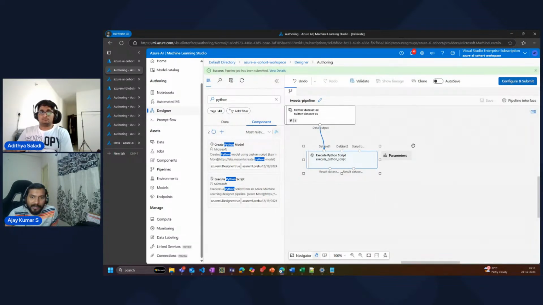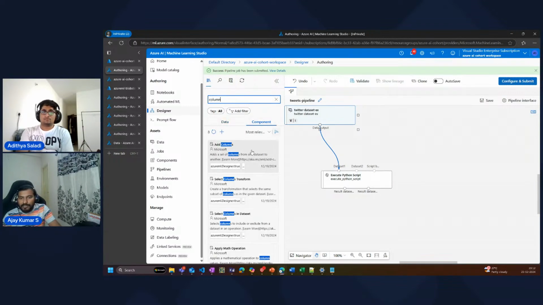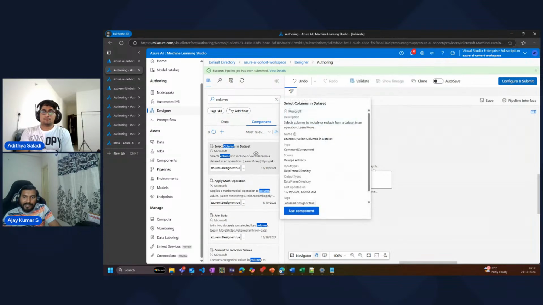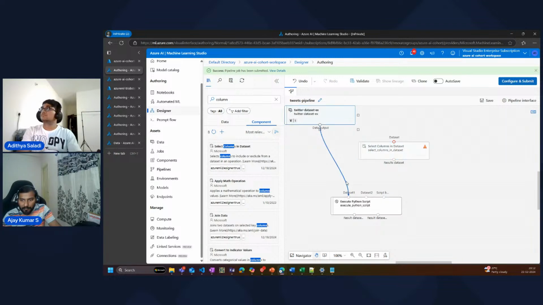So in my code, I've removed the cleanup process and I'm going to use some predefined components which are there, right? So what I can do is first I want to ignore some of the fields which I don't need, right? For example, tweet ID is some field which I don't need. I don't need all the data to be pushed into the Python script, right? So I'm going to say there is something called select columns in a data set, right? Again, I'm going to drag and drop. Here, I'm going to remove this arrow mark, which was going from the dataset to the Python script. I'm going to redirect from here to the dataset, right? And again, from the output of this dataset, I'm going to feed this to the Python script.